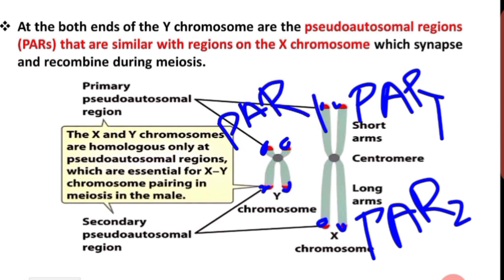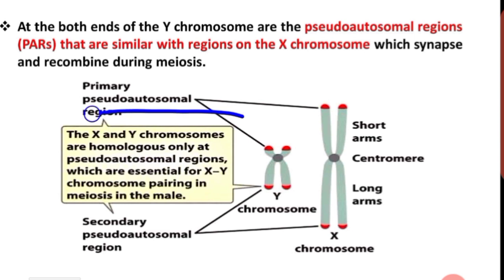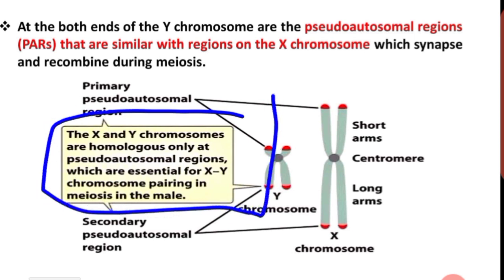What is PAR1 and PAR2? That is actually a pseudo autosomal region. What is the importance of this region? Pseudo autosomal regions synapse and recombine during the meiosis process. See the box, the X and Y chromosomes are homologous only at pseudo autosomal regions, which are essential for X and Y chromosome pairing in meiosis in the male.